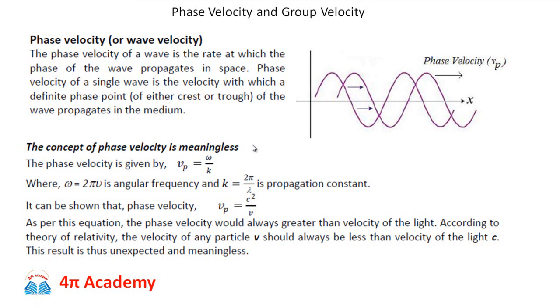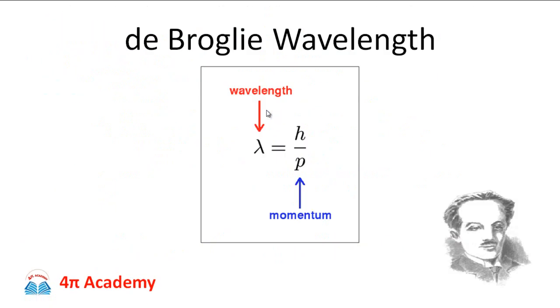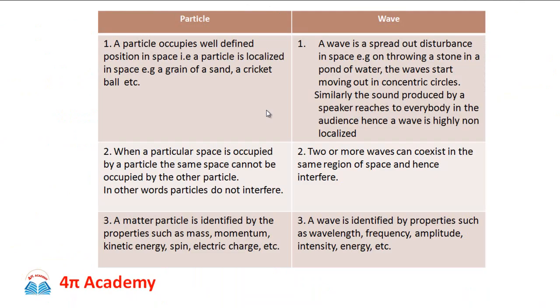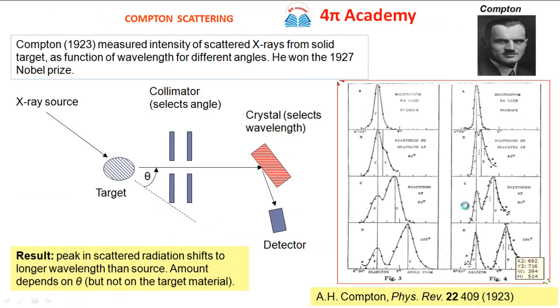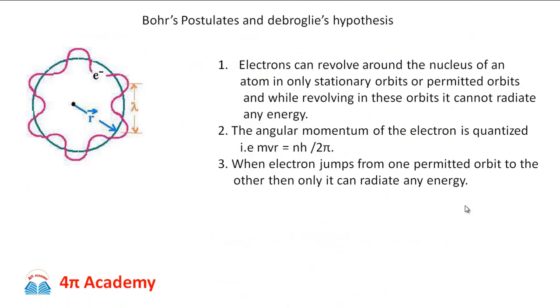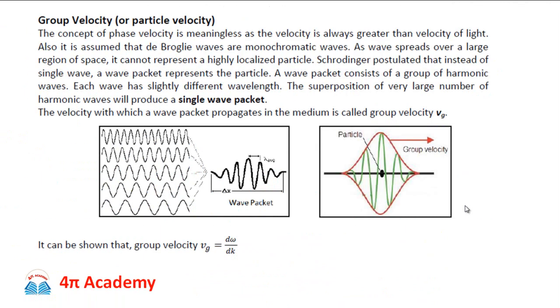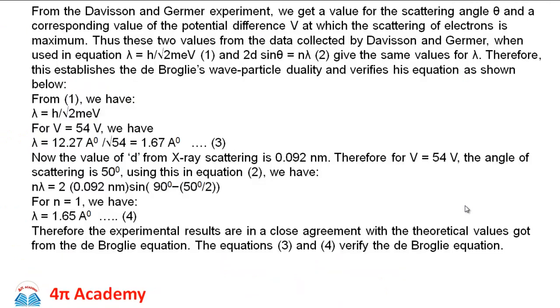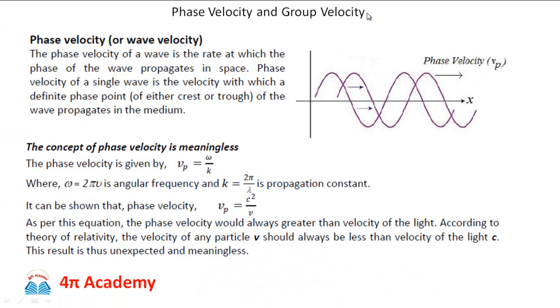These are the two questions which needed to be answered, because we have already discussed at the beginning that if you look at the particle and wave aspects, a particle occupies a well defined position in space, while a wave is a spread out disturbance in space. Therefore a wave is highly non-localized, whereas a particle is a highly localized thing. So if we associate a matter wave with the particle in motion, where is the exact position of the particle? This is the first question we need to address.